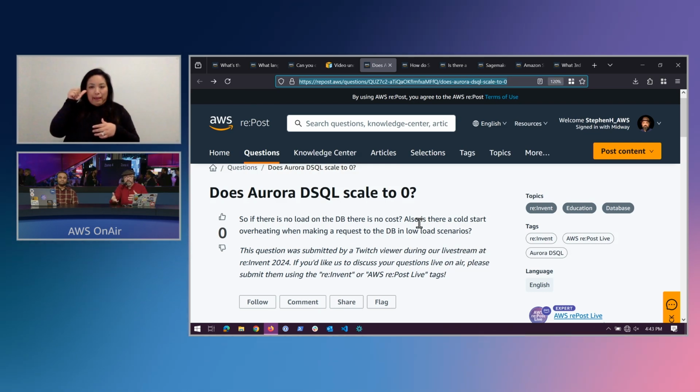So we put it out there on re:Post and wanted to make sure what answer we got. We actually reached out to one of the service team leads, managers for Aurora DSQL, and what he came back to provide us with was that, yes, you will be able to scale to 0. In terms of cost for that, there's more to come, he says, so still more to be determined. And then lastly, with cold starts, not supported today, but there is always a connection impact that you have to take with TLS and doing those connections. So hopefully that answers their question.